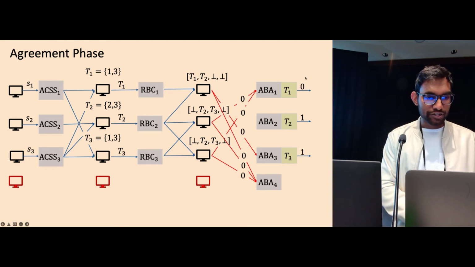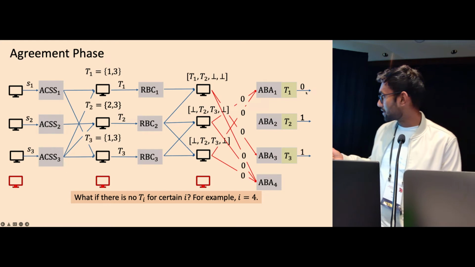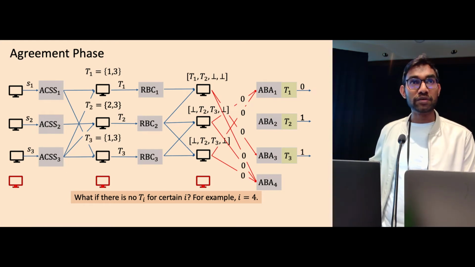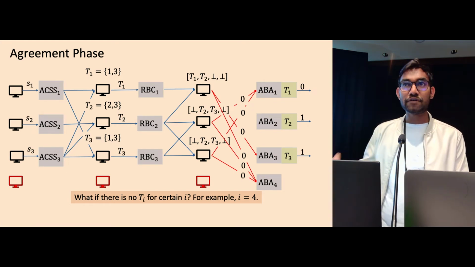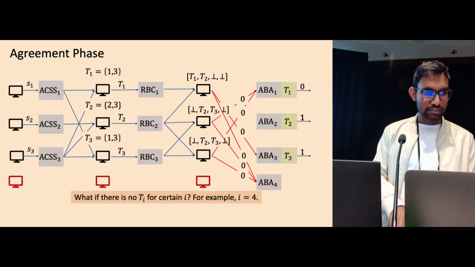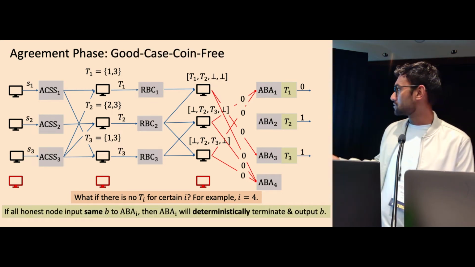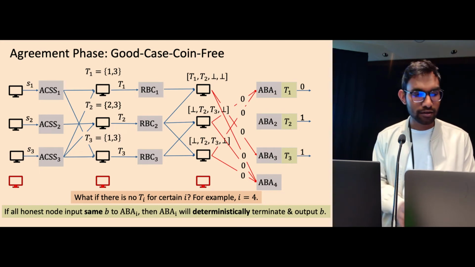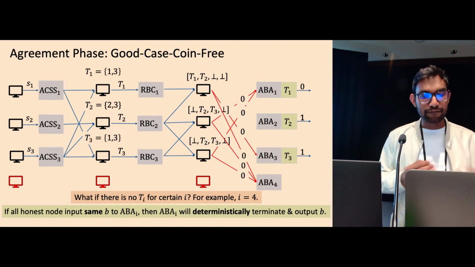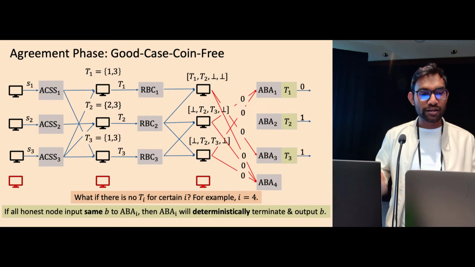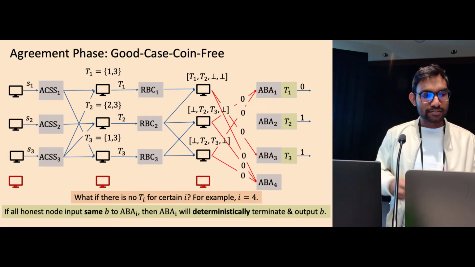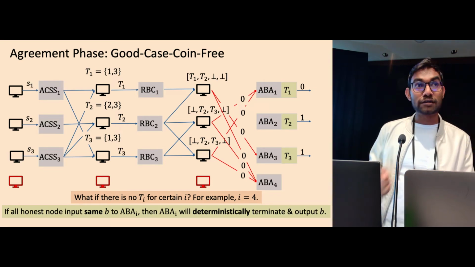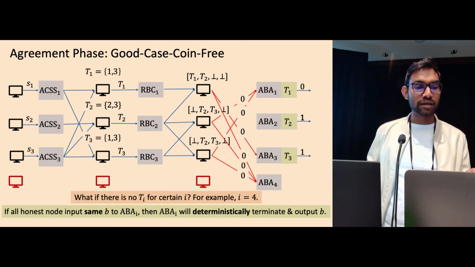Let's say the first 3 ABAs terminated, 2 of them outputted 1 and 1 of them outputs 0. Now we come back to this problem again. There are no Ti for ABA4. How do we ensure this fourth ABA will also terminate? This is another important observation. We call it the good-case coin-free property. We observe that the FLP impossibility applies when honest nodes have different inputs. And the subtlety here is that if all honest nodes start with the same input, then an ABA can terminate deterministically without using any common coin.